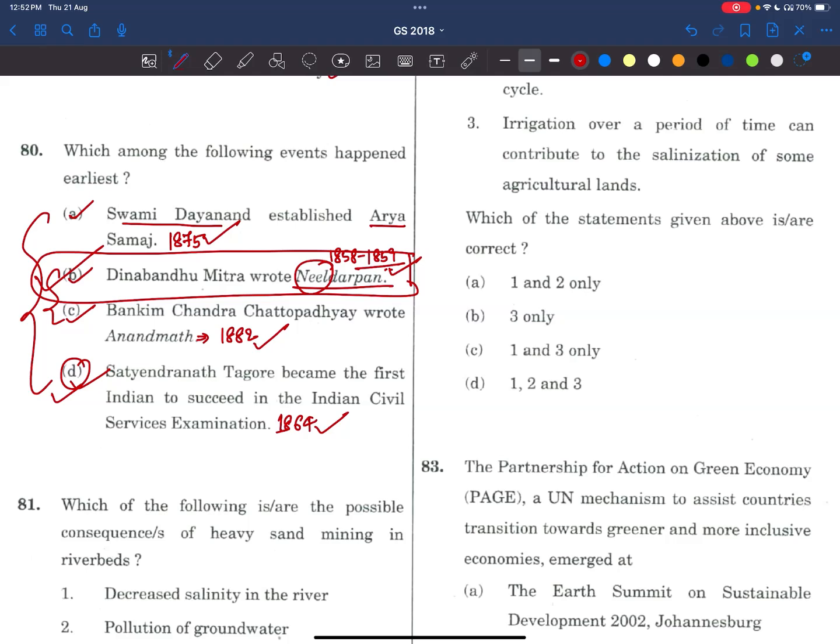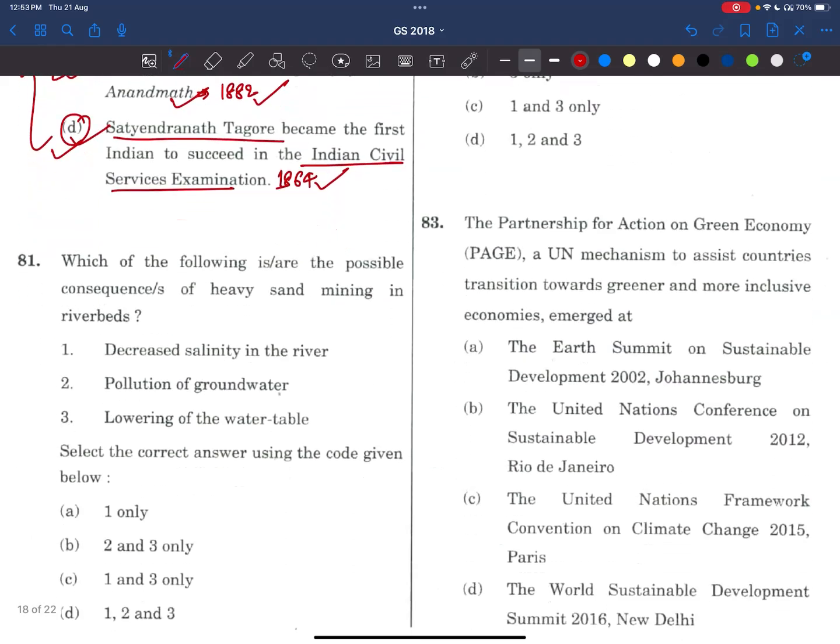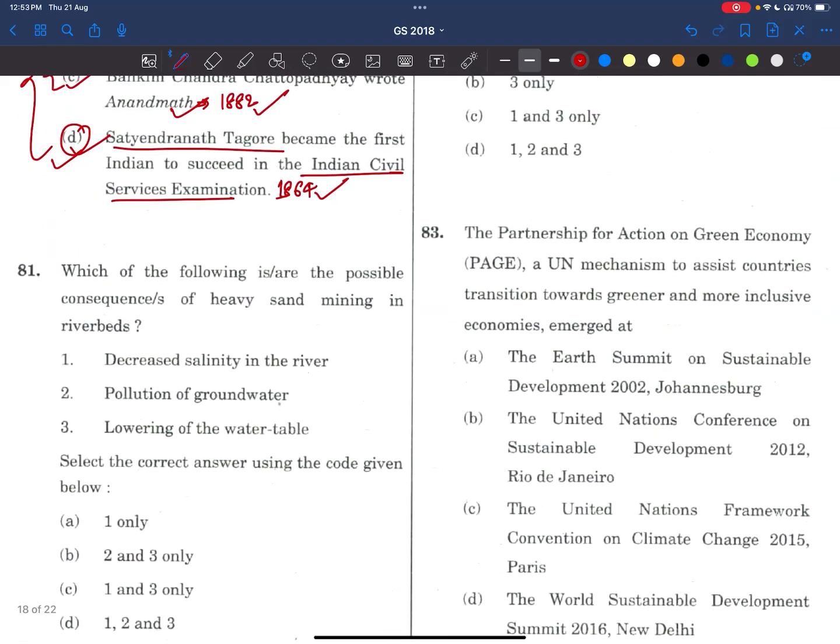See here, Neel Darpan, that means the Indigo Revolt. So all the revolts and peasant movements we have to revise, right? But this is related to peasant revolts only. Now he is asking about the civil service examination and Satyendranath Tagore, the first person. So the political developments are also very much important. We have to revise all these things, especially from Spectrum. So in simple words, we have to revise Spectrum.